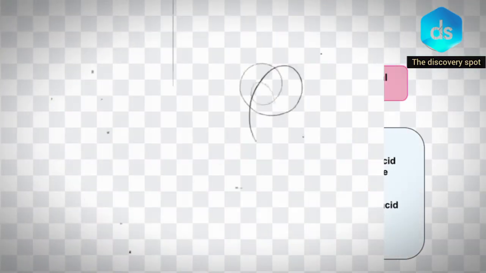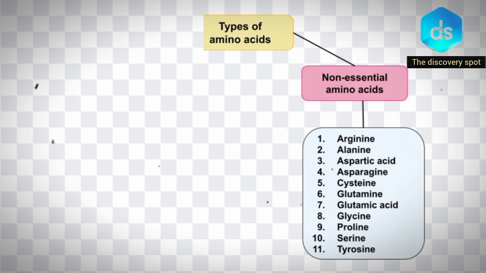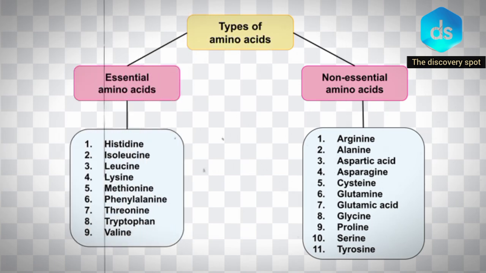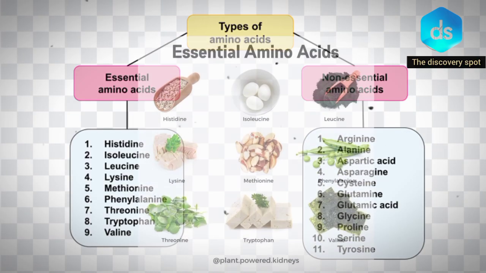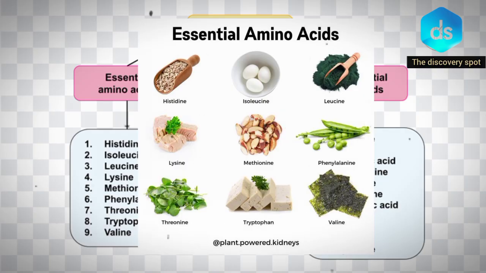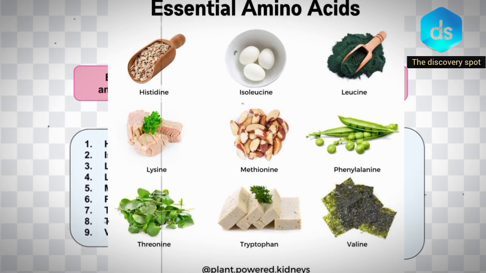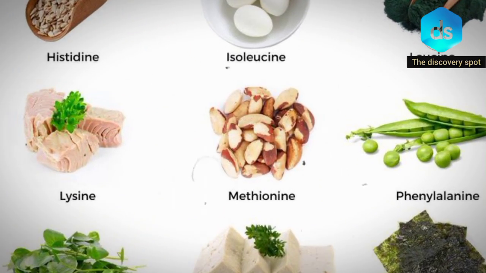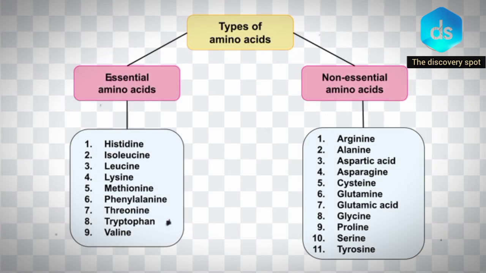Proteins are divided into two classes: non-essential proteins and essential proteins. Non-essential proteins are those created by our own body, so they are not essential. Essential proteins are those obtained from another animal, plant, or similar source, which we need because we do not generate them in our body. That's why essential proteins are very important to us.